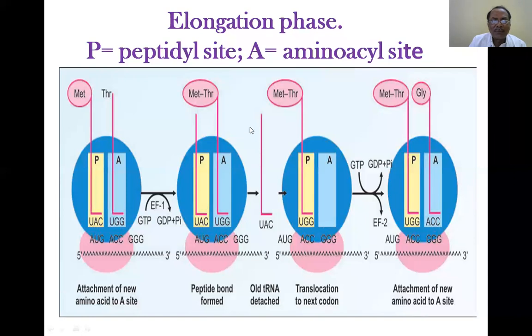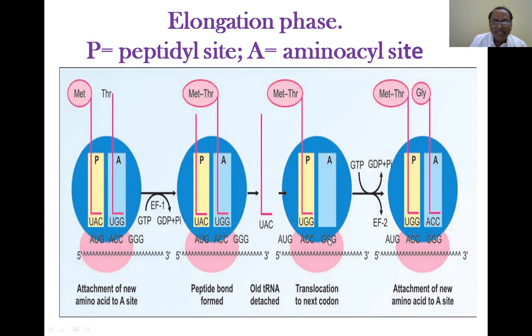The whole methionine and threonine dipeptide, along with the threonine tRNA, its anticodon and its codon, has aligned into this site, and now the GGG code has come in front of the A site. The A site has the capability to bring in another aminoacyl tRNA.